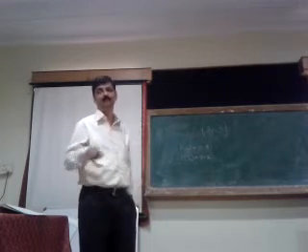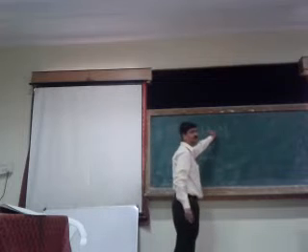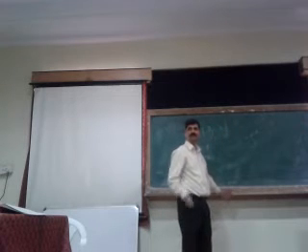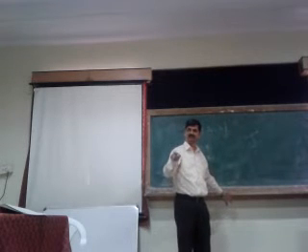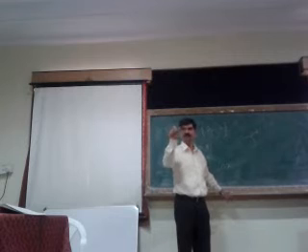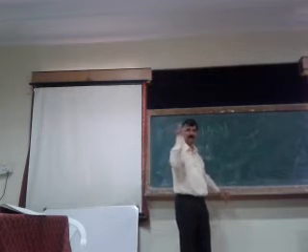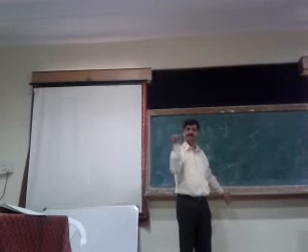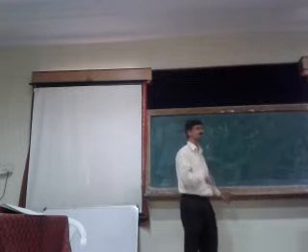Each has two outcomes, so for S square we may have four outcomes: S0 S0, S0 S1, S1 S0, and S1 S1.